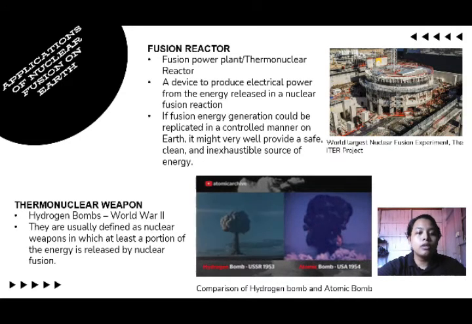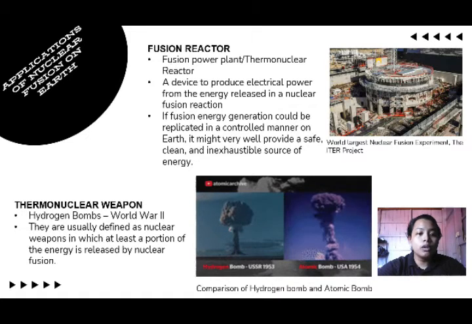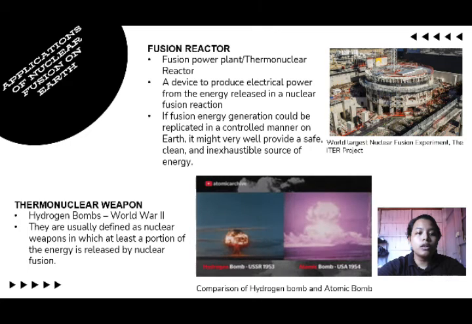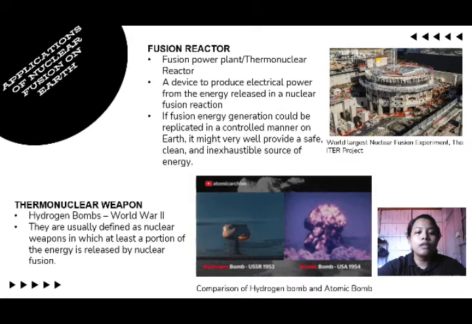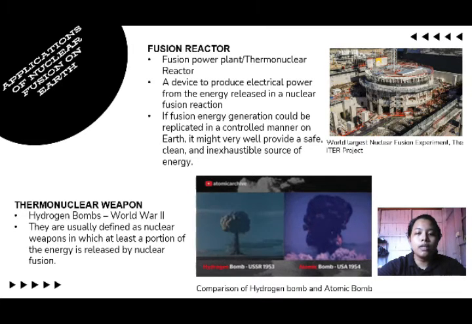Next is the thermonuclear weapon. Hydrogen bombs are one of the weapons used in World War II. They are usually defined as nuclear weapons in which at least a portion of the energy is released by nuclear fusion. That is the comparison of hydrogen bomb and atomic bomb.